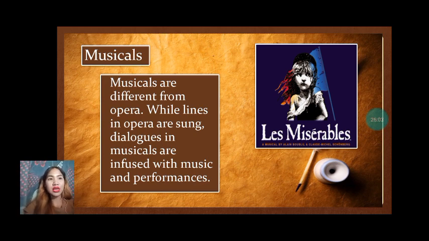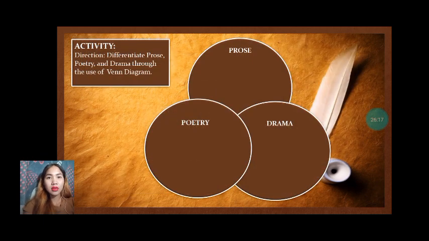So let's proceed to a short activity for me to know if you gathered some information. The direction states to differentiate prose, poetry, and drama through the use of a Venn diagram. I will give you 3 minutes to differentiate the three literary genres.